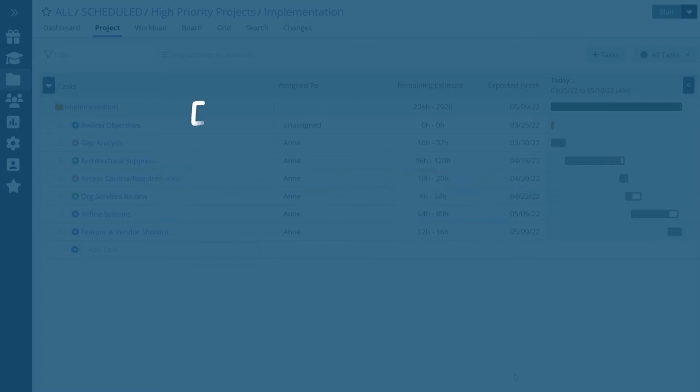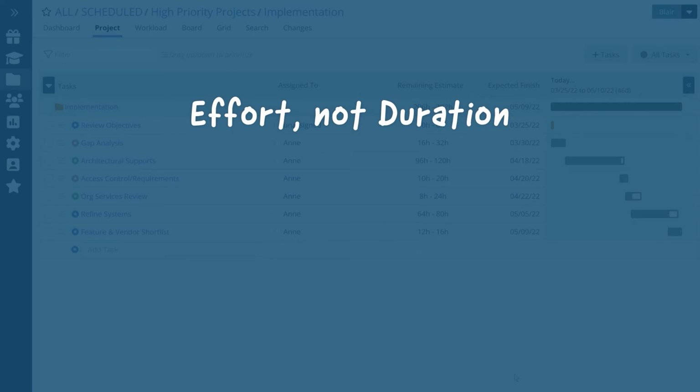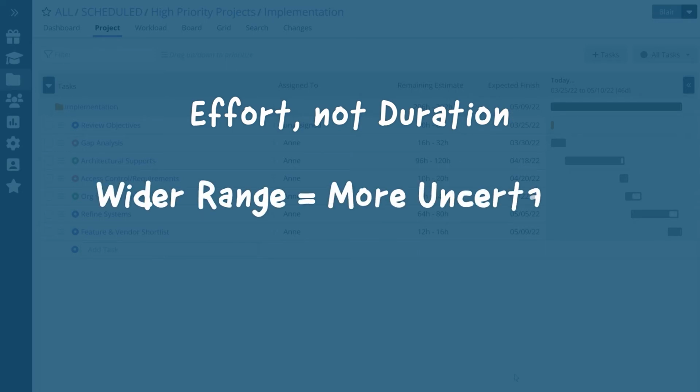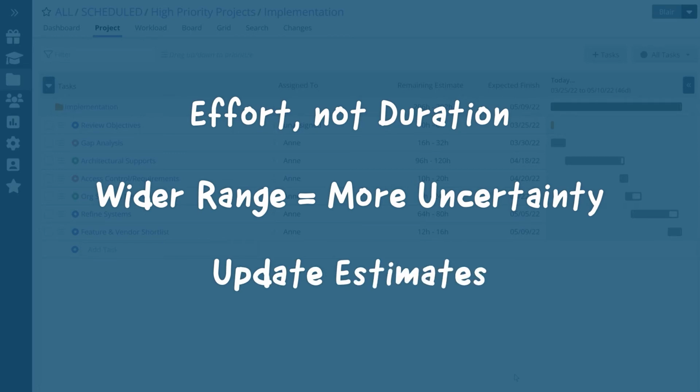Here's what you need to keep in mind while estimating. The estimate is about your effort, not duration. Use a wider range anytime you're unsure about the scope of work or when it's something you haven't tried before. If you're having trouble, break a task down into multiple assignments and apply wider ranges to the parts that have more uncertainty. Update estimates when you have a better idea about what to expect.